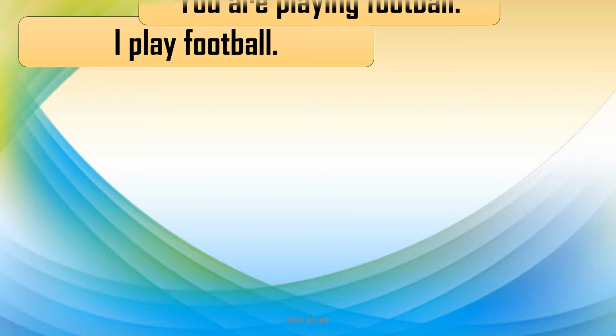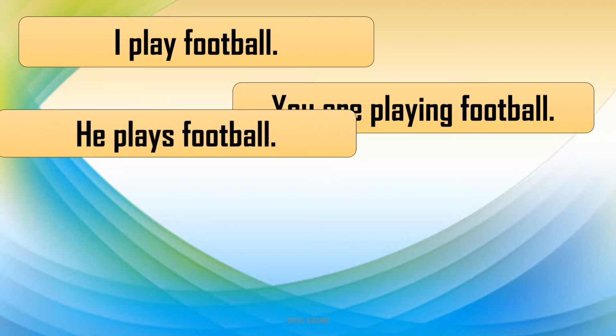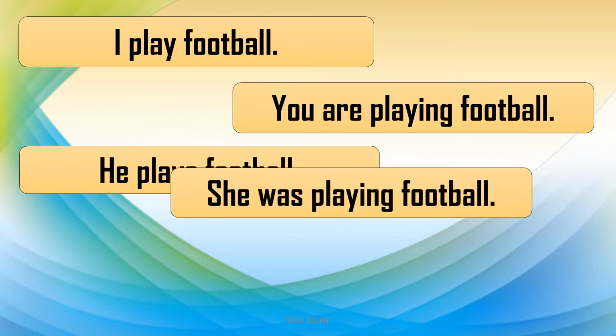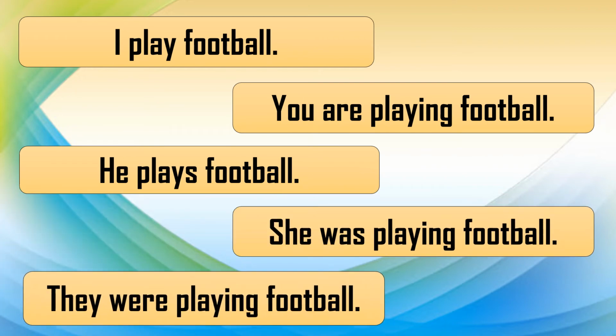Now see here, there are some sentences. Now we will prove how the finite verb changes according to the subject of that sentence. Now here are some very simple sentences. I play football. You are playing football. He plays football. She was playing football and they were playing football.